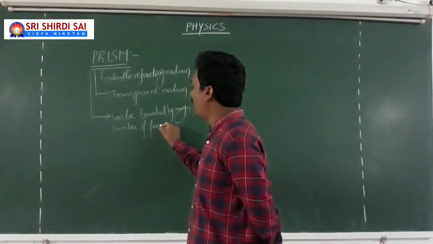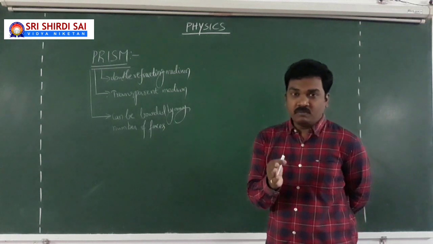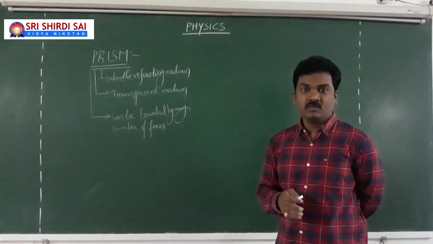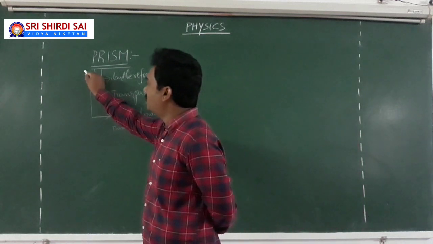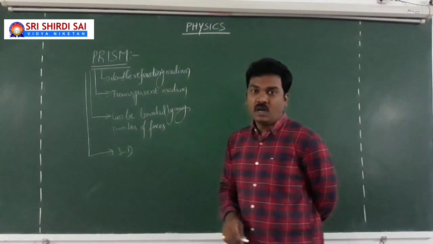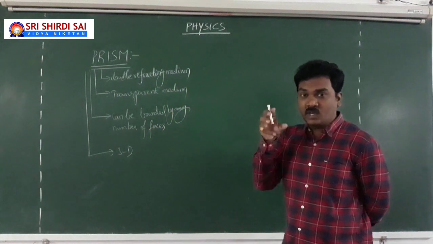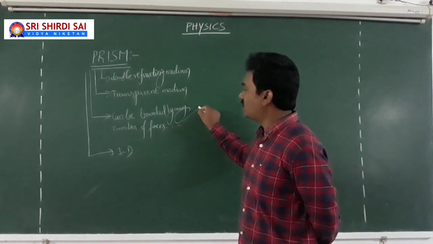Why am I telling you it is bounded by any number of faces? Because a prism is a closed arrangement, and moreover a three-dimensional object, an enclosed arrangement bounded by any number of faces.